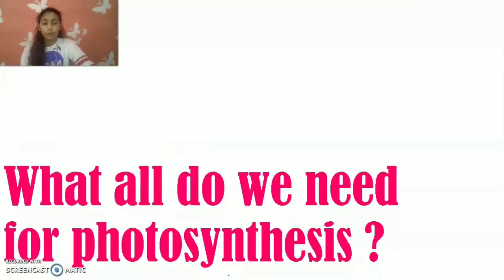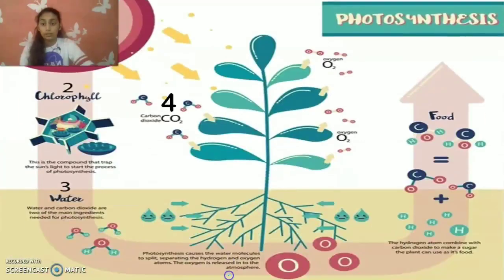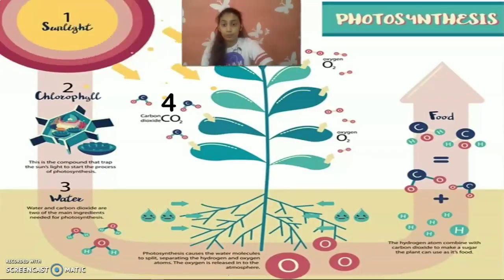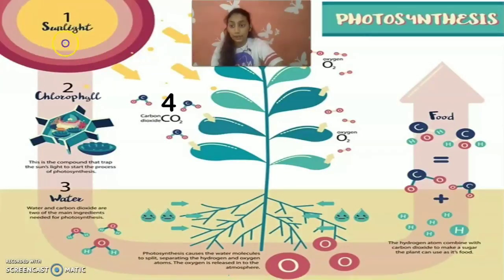What all do we need for photosynthesis? For cooking, we need some ingredients. What are the ingredients we need for photosynthesis? So let's see that. So we need sunlight, we need chlorophyll, we need water, and we need carbon dioxide. And when we have all of these things, the plants can prepare their food.